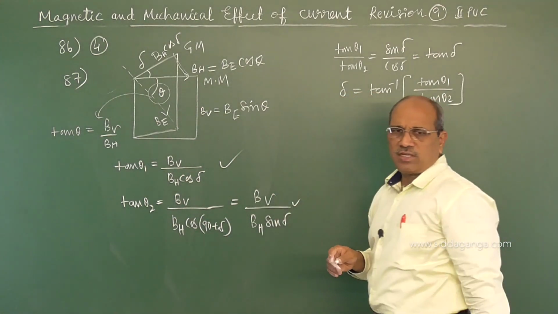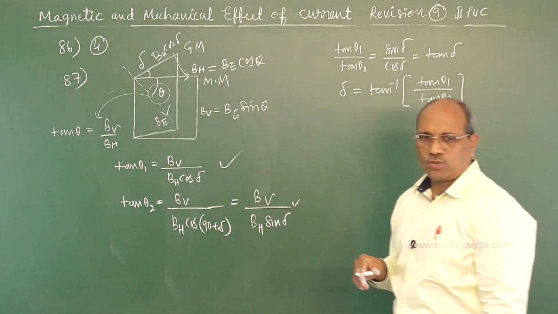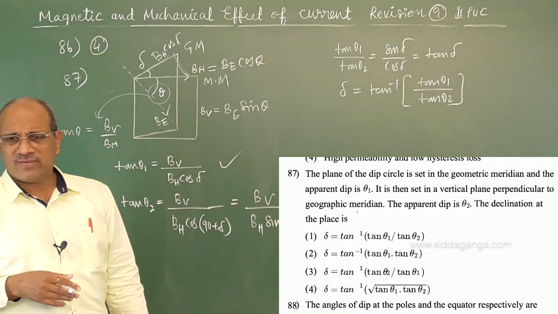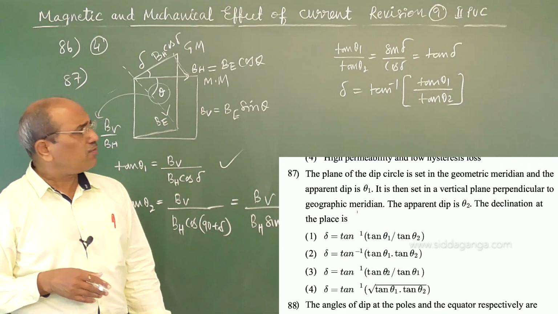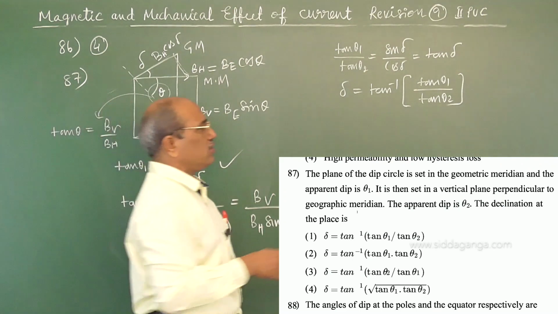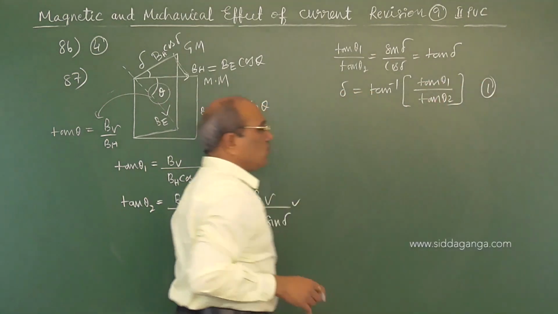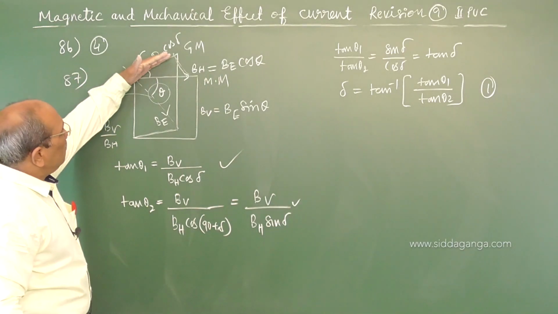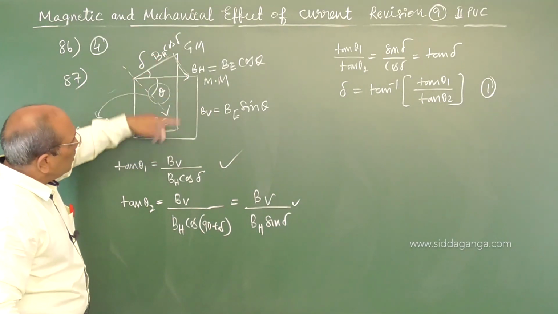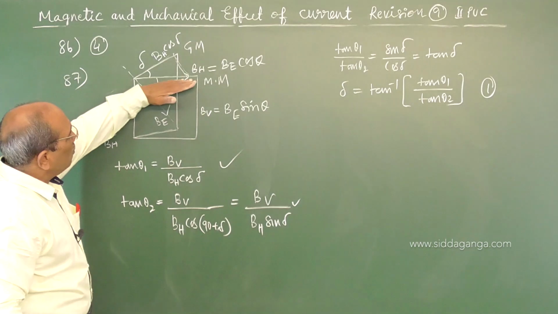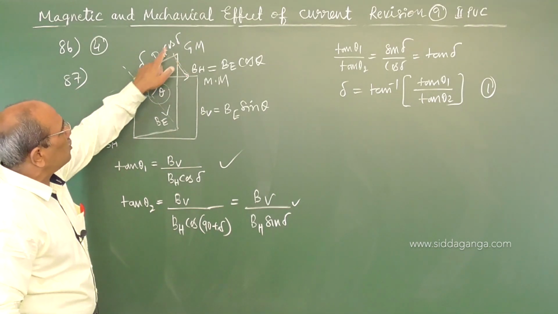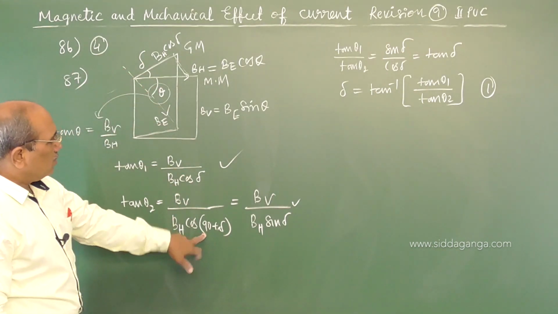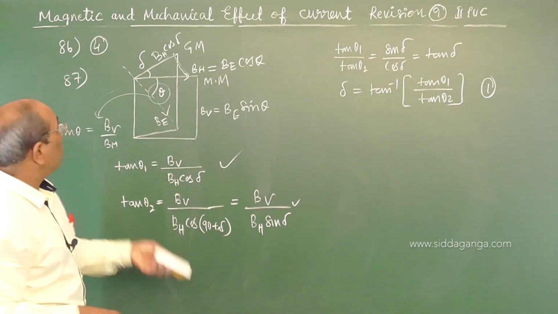This must be the possible answer, tan theta 1 by tan theta 2. So the option is delta equal to tan inverse of tan theta 1 by tan theta 2, option number 1. I think you followed. The dip circle is placed in the geographic meridian, BV is not affected, but the horizontal component is affected, BH cos delta. When it is turned by 90 degree, it is 90 plus delta. Take the ratio and you get the answer. Come to the next one.